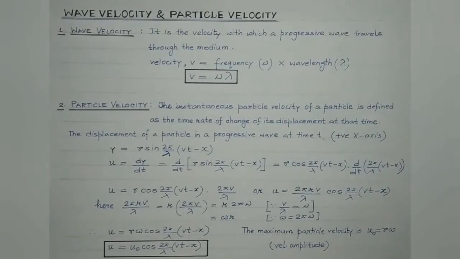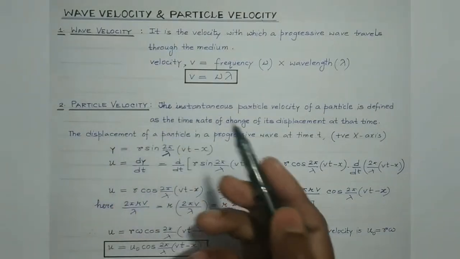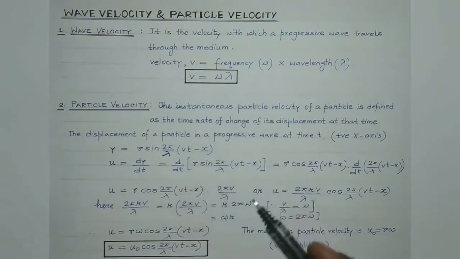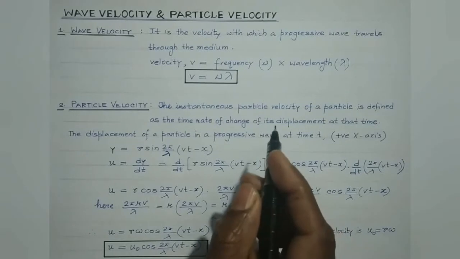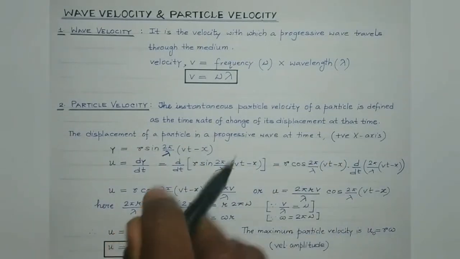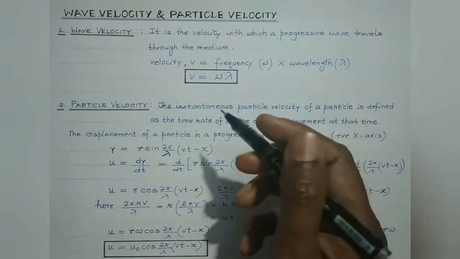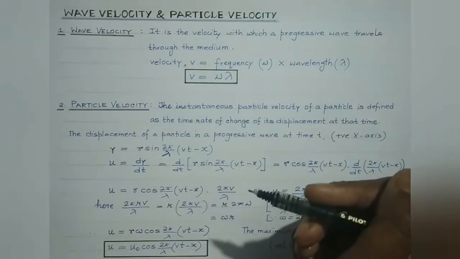Here I would like to mention again that the wave I am talking about is the progressive wave or the traveling wave. It propagates through a medium due to the repeated periodic motion of the particles of the medium.